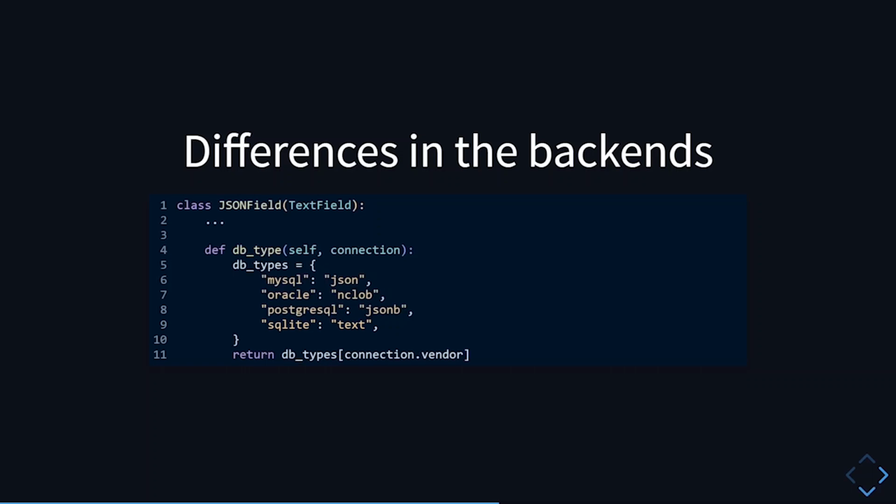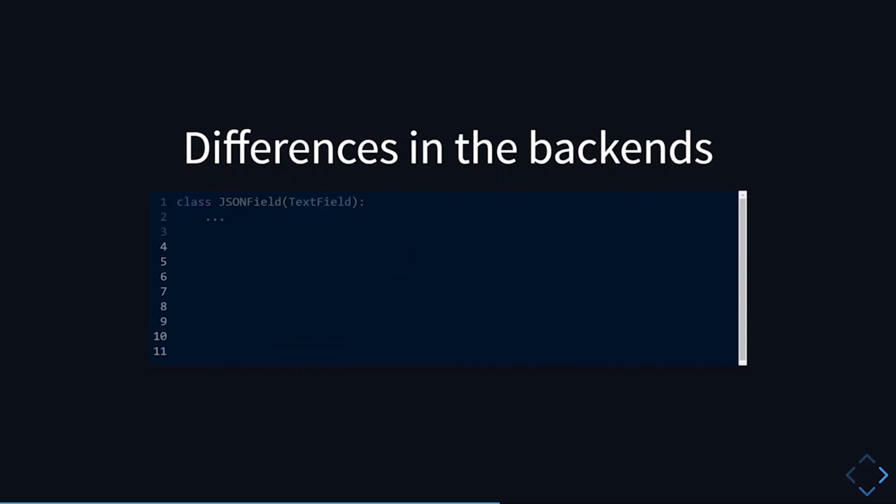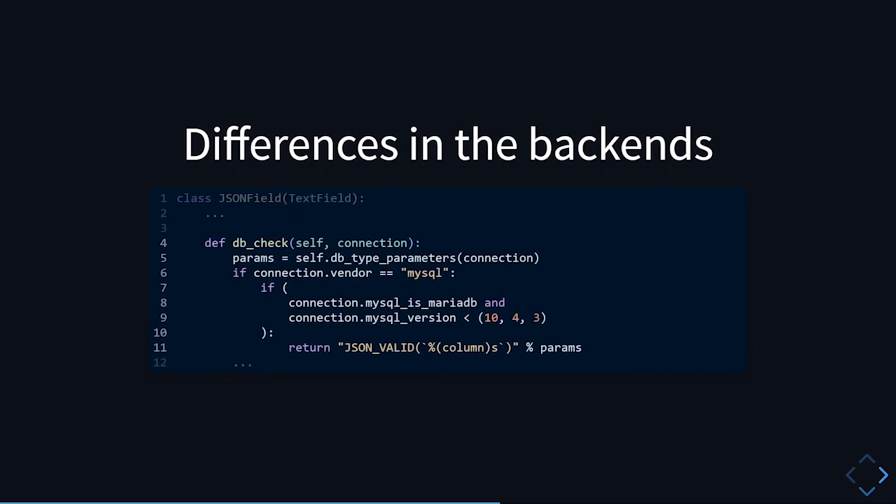Note that this is not how the JSON field in Django 3.1 was implemented. For the actual JSON field implementation, we define the data types in the database wrapper instead of the JSON field class, and we don't subclass TextField. And then we can add check constraints to ensure that the data inserted into the database is valid JSON.